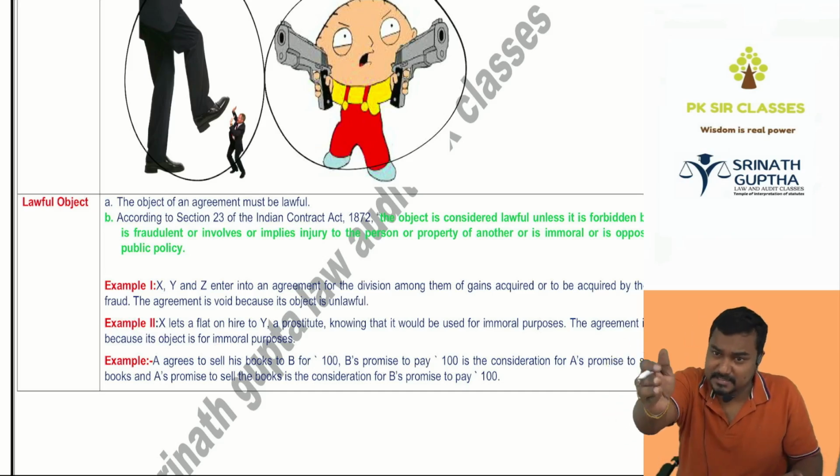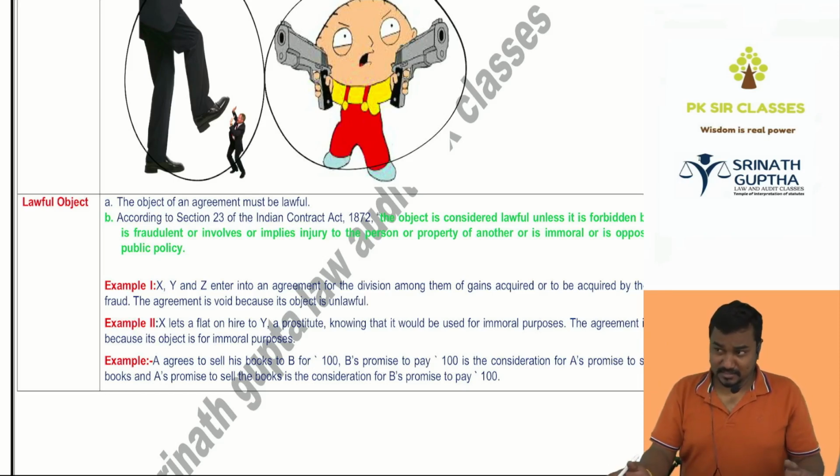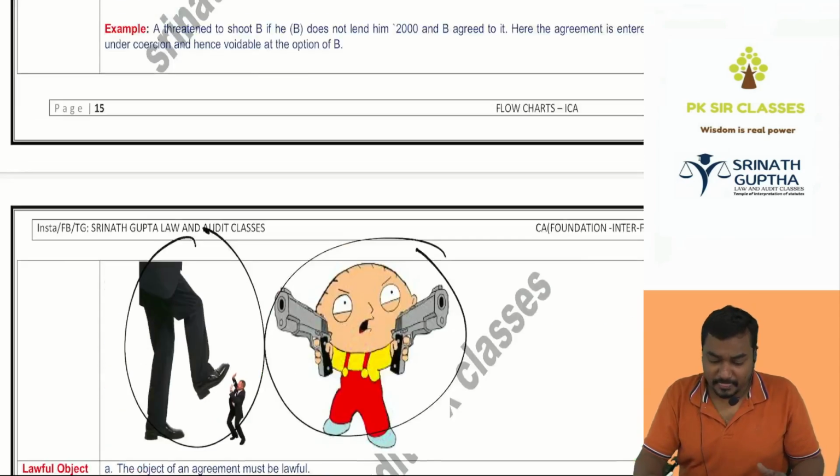You break the legs of Ishwar, but I'm not giving the money. Can you file a case on me? I only broke the legs of Ishwar, and sir is not giving me money. You can't. Next, there must be free consent.